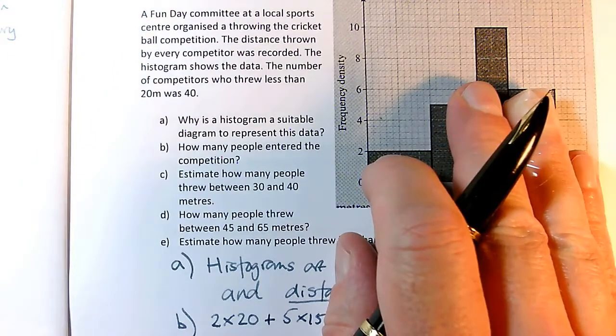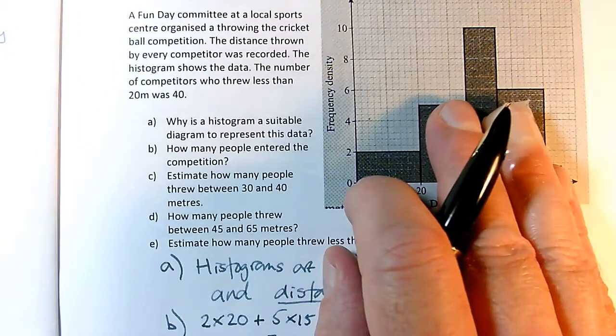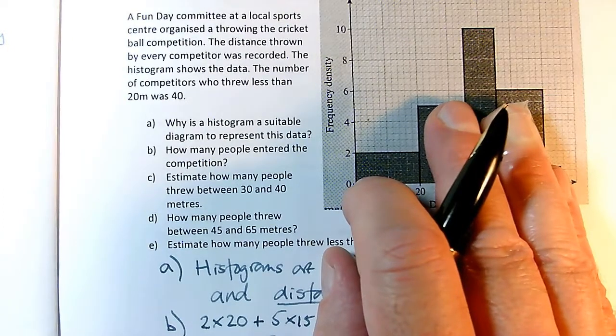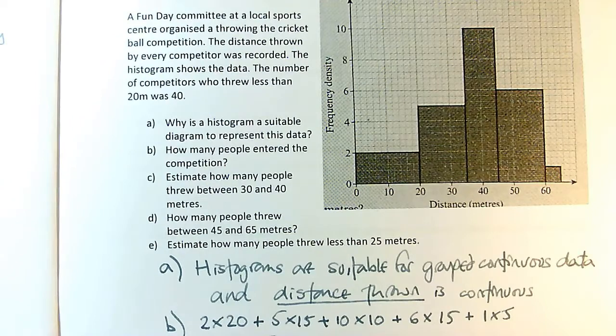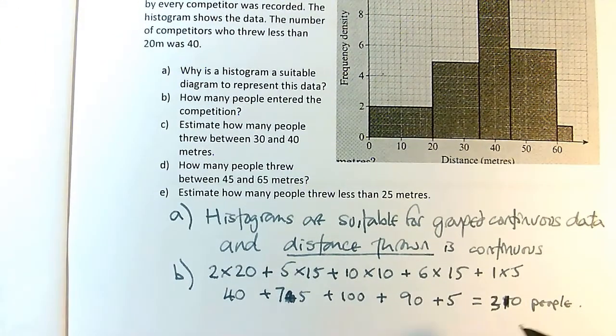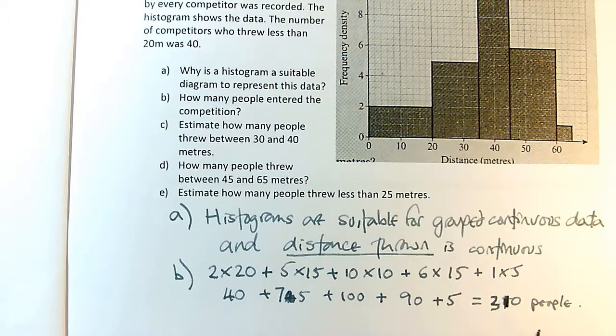So you should really do the rest of that calculation yourself. Pause the video. Have you done it? Okay, so that's how the other terms come out, and this is what it all works out to if you do it properly. Okay, so you get 310 people. Hope you got that. Good.